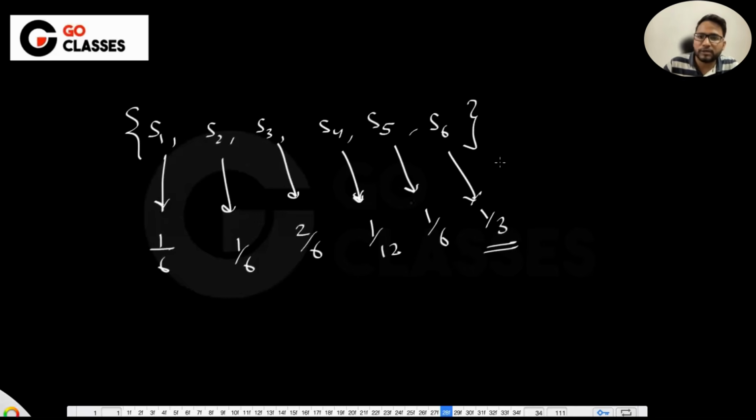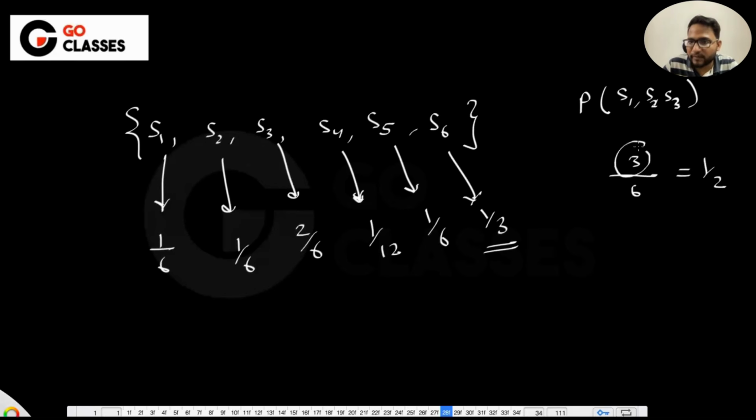Now tell me, what is the probability of S1, S2, S3? Is this 3 by 6? Is this 1 by 2? Should I just count the number of elements here upon the total number of elements? No, right? It cannot be like this. You need to combine these three probabilities. So the probability of S1, S2, S3 is not 1 by 2.